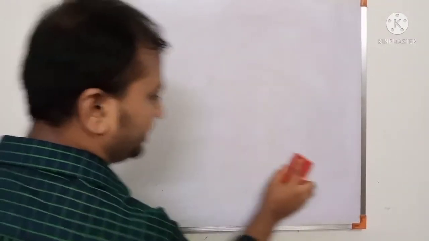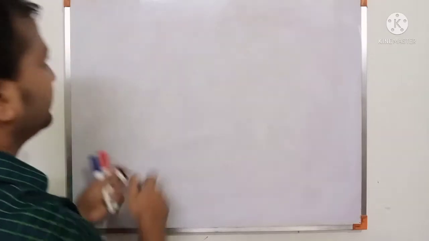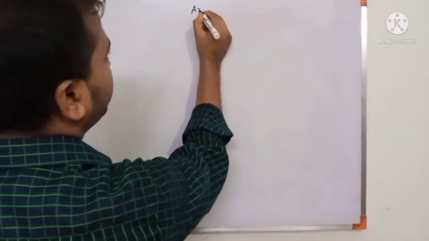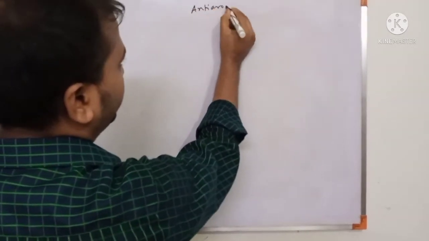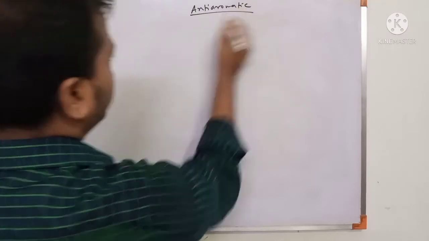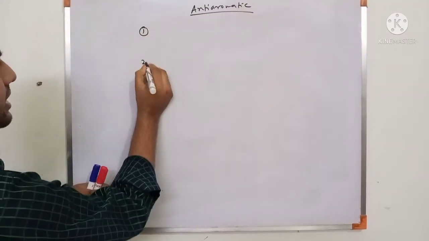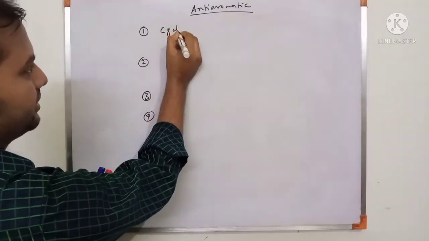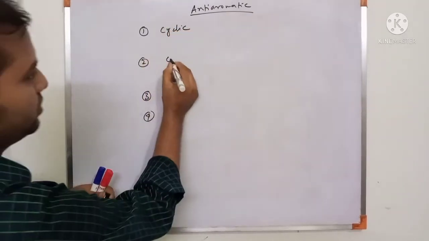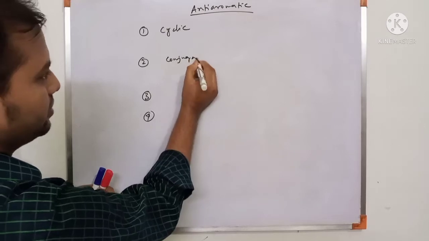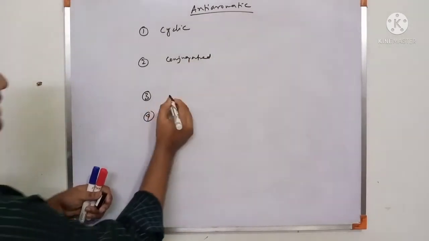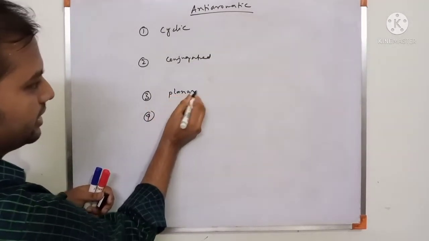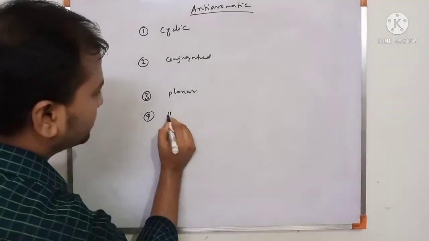What is anti-aromatic? Similar to aromatic, check the same 4 conditions. First cyclic, then conjugated, then planar, and fourth Huckel's rule.